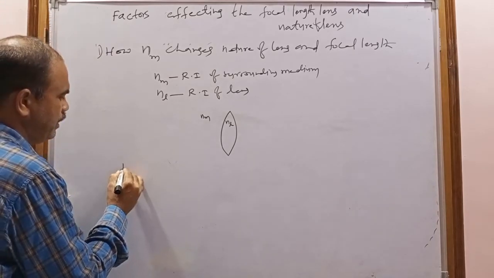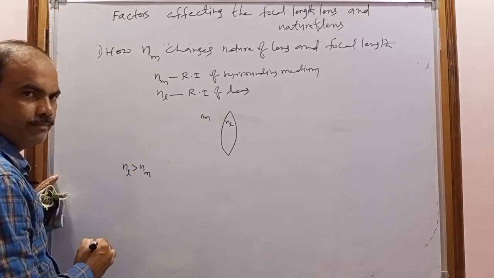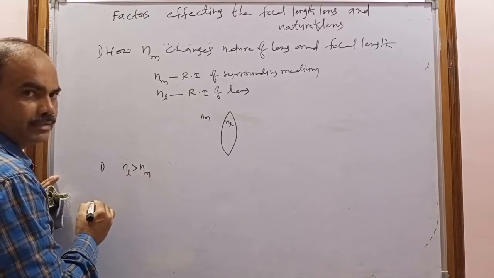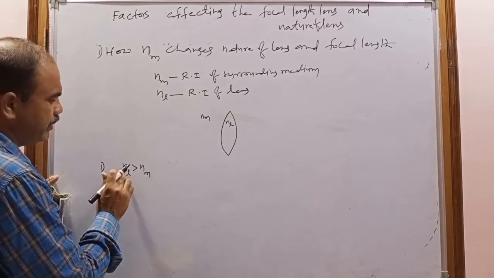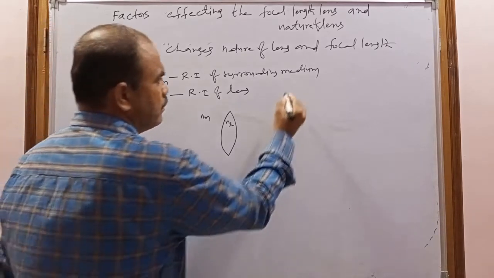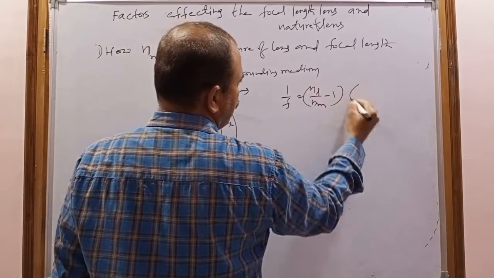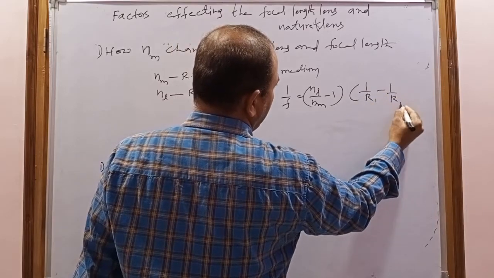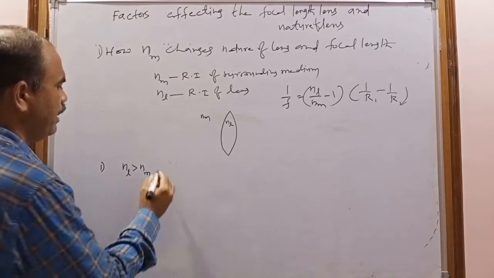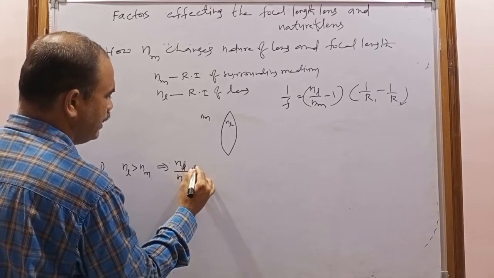So if the refractive index of the lens is greater than the refractive index of the medium, what happens? 1/f = (n_l/n_m - 1)(1/R1 - 1/R2). So here n_l/n_m is there. If n_l is greater than n_m, then what happens? The n_l/n_m is always greater than 1.